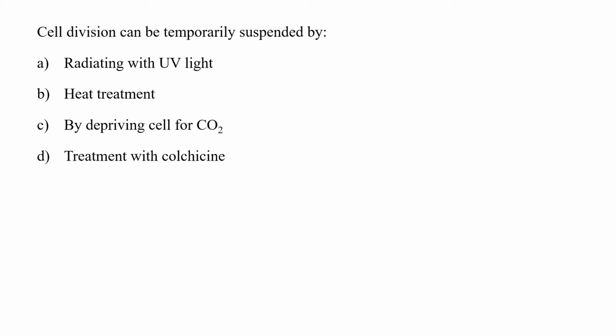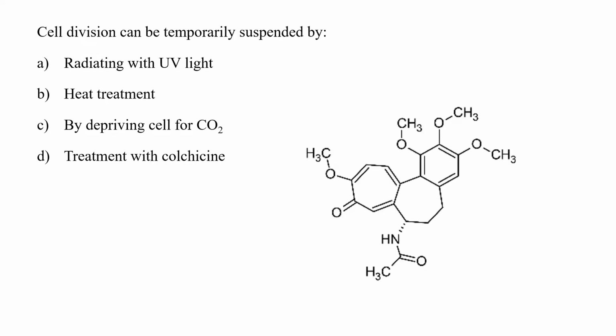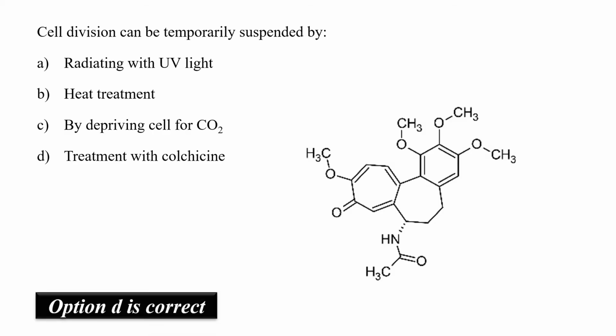Cell division can be temporarily suspended by radiating with UV light, heat treatment, by depriving cells of CO2, or treatment with colchicine. Colchicine is an antimitotic drug which prevents spindle fiber formation. Some other examples of such drugs are vinblastine, griseofulvin, etc. So hence, cell division can temporarily be suspended by using colchicine.